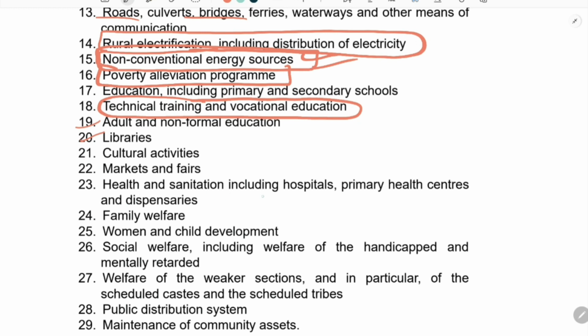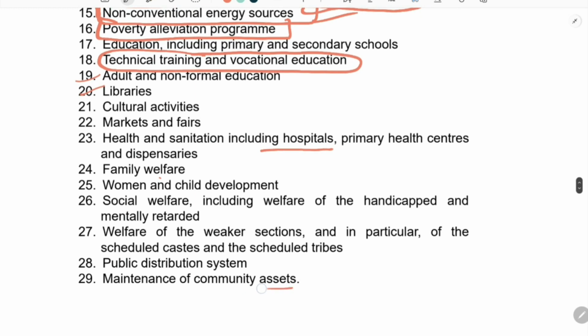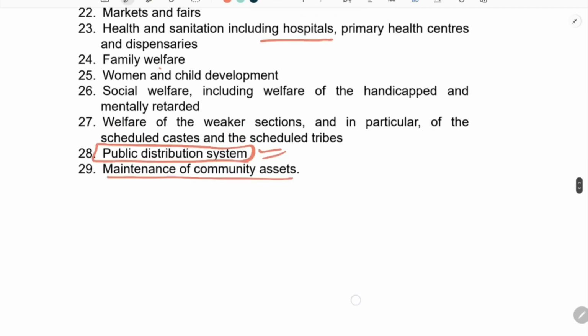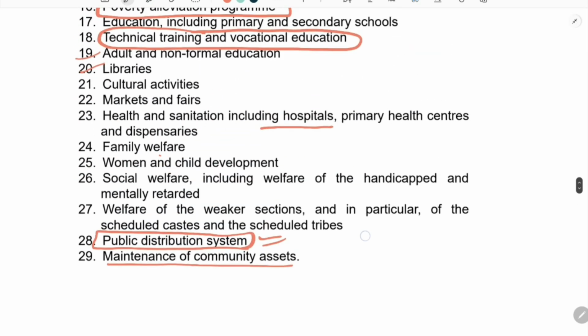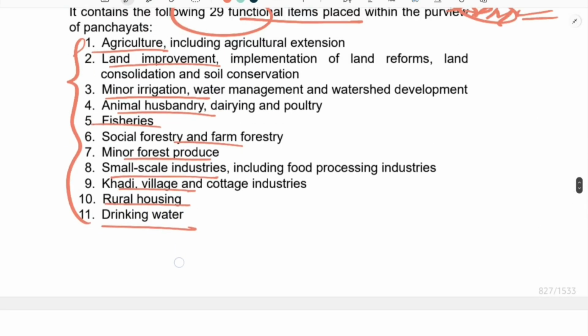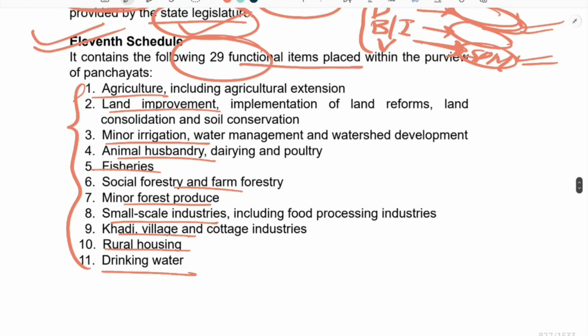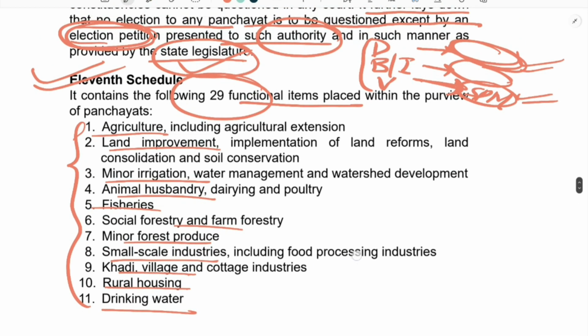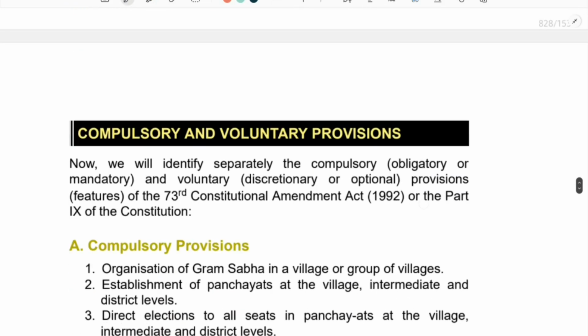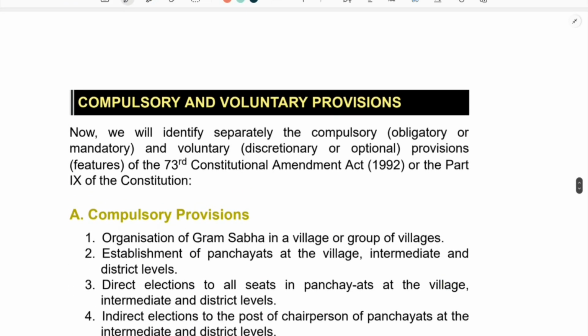Health and sanitation, including hospitals, family welfare, maintenance of community assets, public distribution system. This is all under the Panchayati Raj Act. So likewise there are 29 functions which are under the Panchayat, where the Panchayat acts as a body to regulate and monitor them. So this is all about the Panchayati Raj.